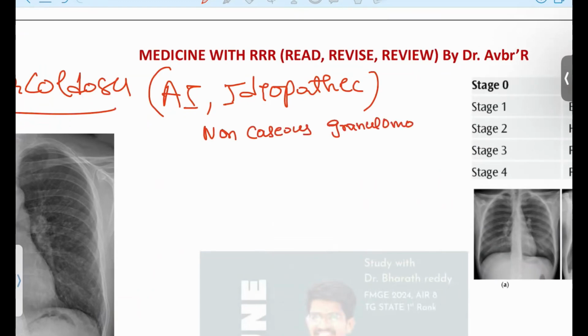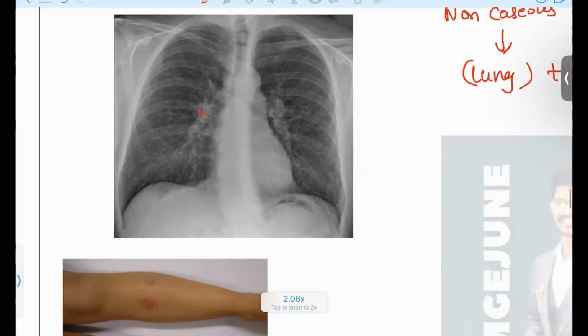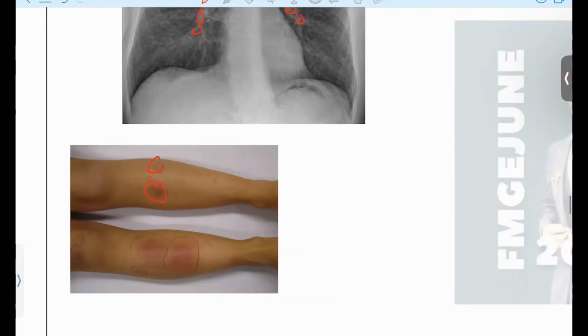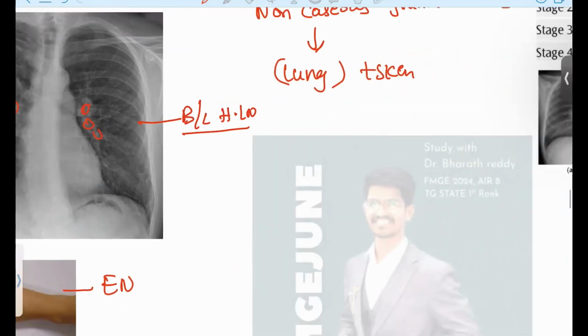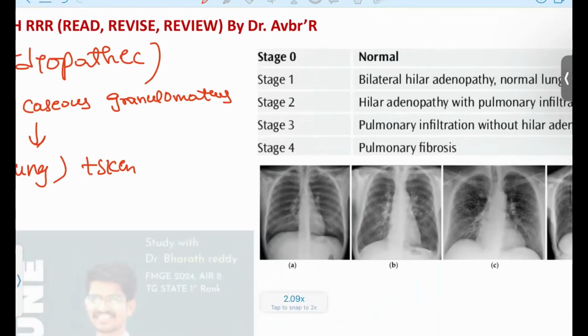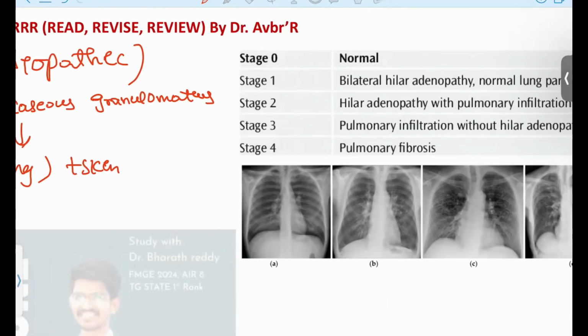Okay, non-caseous granulomatous. The most commonly involved organ is the lung along with the skin. And this is the classic presentation. The patient will be having bilateral hilar lymphadenopathy, along with the skin lesions. What is the skin lesion? Erythema nodosum. And this is your bilateral hilar lymphadenopathy. This is the common presentation of patients suffering from sarcoidosis.